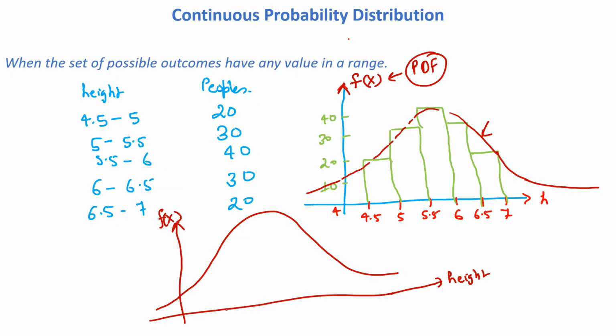So your middle value is almost between 5.5 to 6, then 6.5, then 7, then 5, then 4.5. So this type of distribution we have. So this is your height.